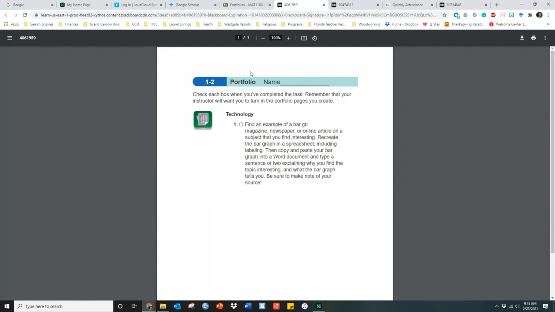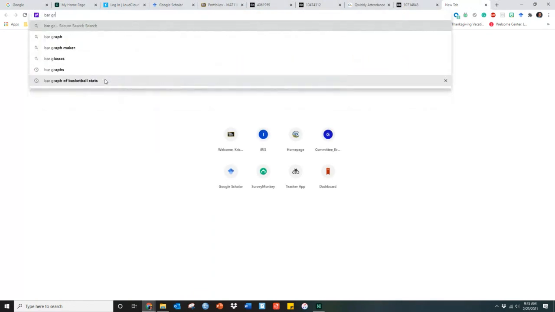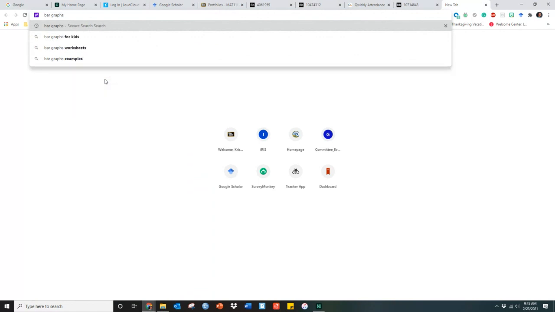So for finding an example, all you'd have to do is go to a web search and type in bar graphs, and take a topic. Say, I don't know, it's comparing basketball players.